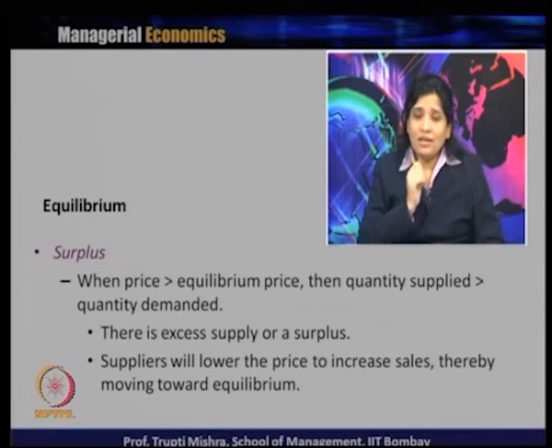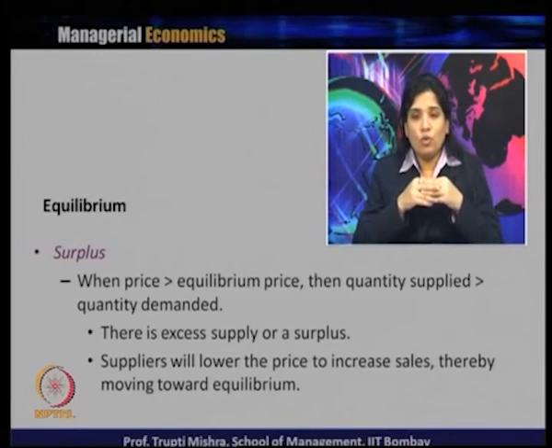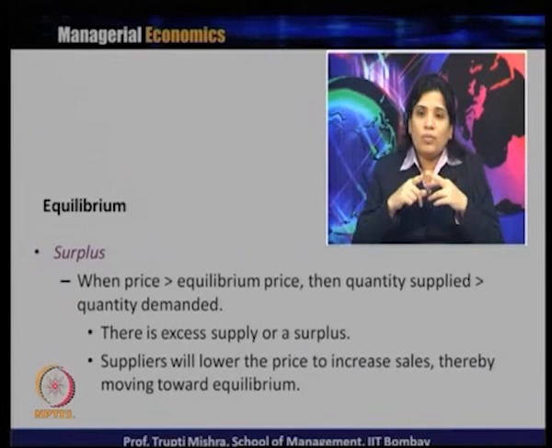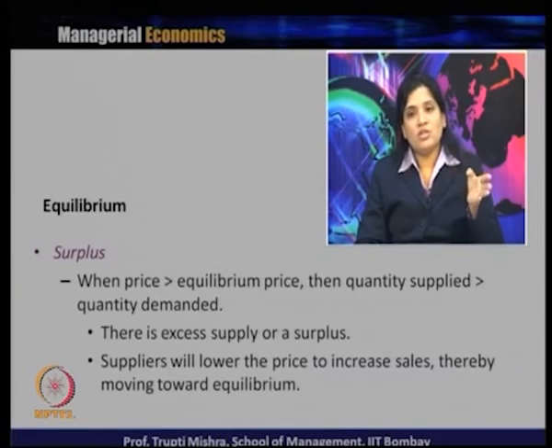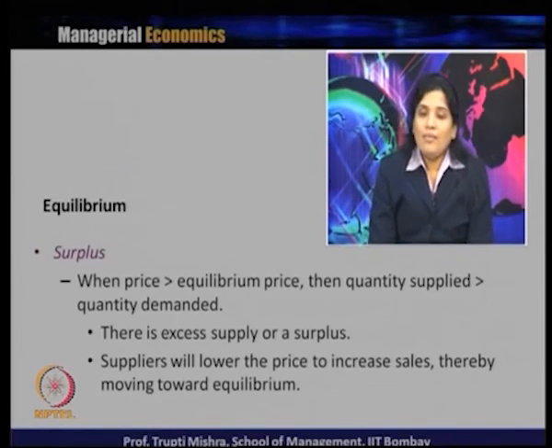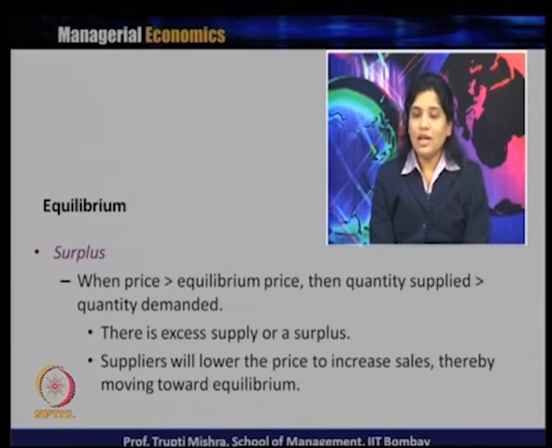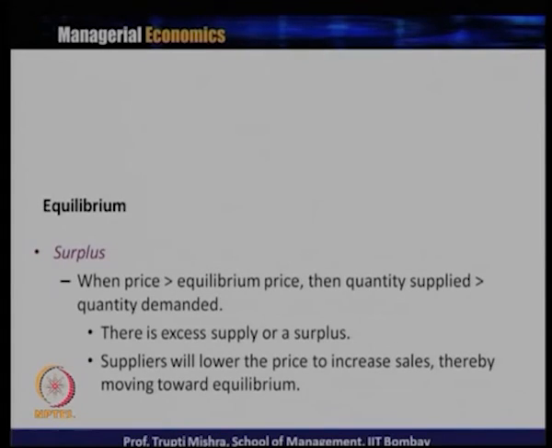at any point of time, if quantity supplied is more than quantity demanded, or quantity demanded is more than quantity supplied. We will take the first case, where the quantity supplied is more than quantity demanded, and this situation is generally known as a surplus. How does this happen? When the price is greater than the equilibrium price, quantity supplied is more than quantity demanded, because price and quantity supplied are positively related. The higher the price, the more the quantity supplied. So, if at any point of time the price charged in the market is greater than the equilibrium price, then the quantity supplied is greater than the quantity demanded, which leads to excess supply, or a surplus, in the market.